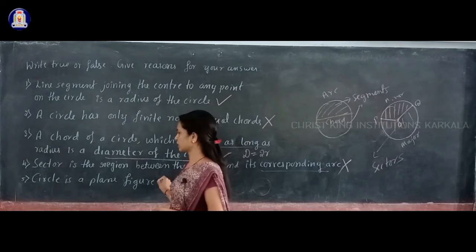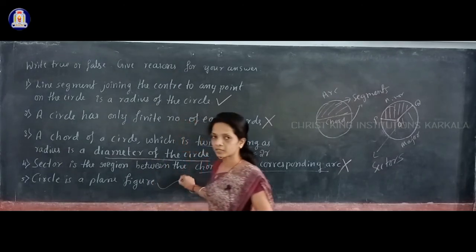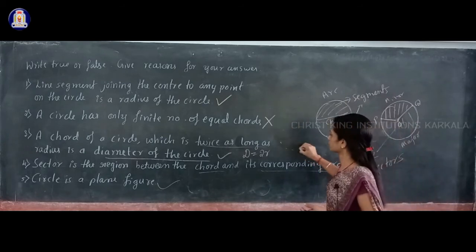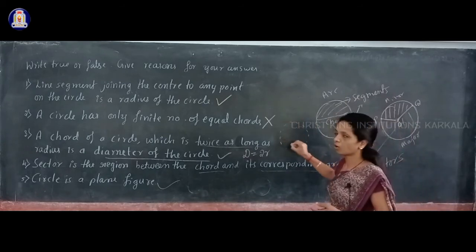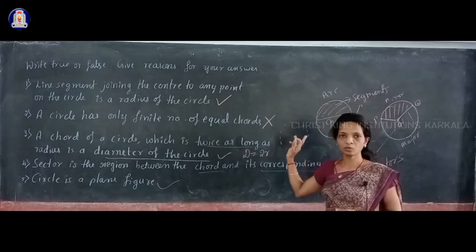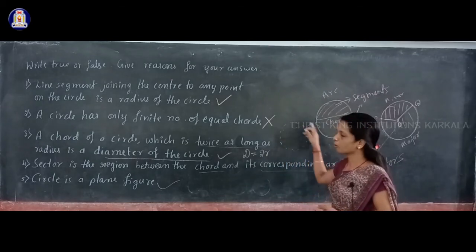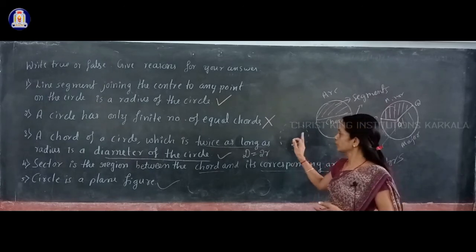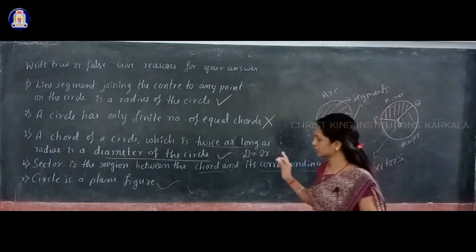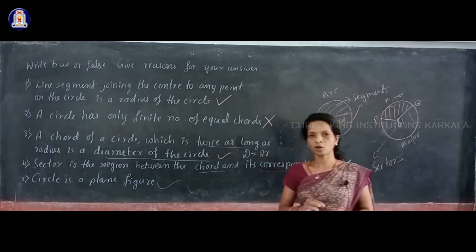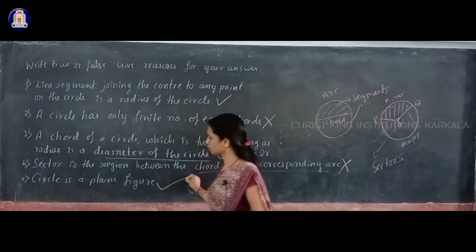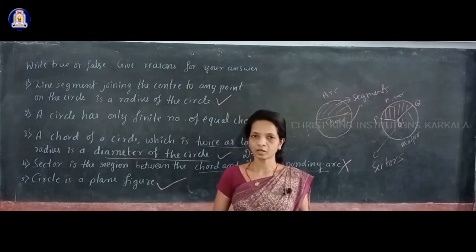Next, fifth one, circle is a plane figure. That is true, because circle means what? What I gave as the definition: circle means it is the collection of all points in the plane. So in the plane means that gives you a plane figure. So, collection of all points in the plane which are at a fixed distance from the fixed point. Since circle is the collection of all points in the plane, this circle is a plane figure. So this statement is a true statement.